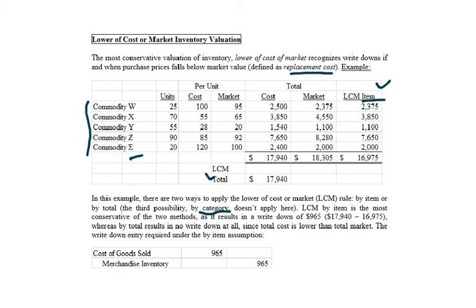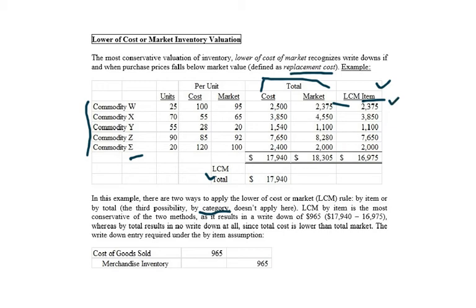So we're going to look at each one of these commodities, and we're simply going to do what? Take units times cost and market. So I've got 2 columns set up for that right here. And it's very simple. We're just going to pick the smaller of the 2. That's all you've got to do. Pick the smaller of the 2. So for the W, we've got 25 units that we paid 100 for, but market now is only 95. Again, only $95 to replace it. So cost is 2,500, market's 2,375. So in this case, we'll go with market. That's one of the ones we'll be writing down.